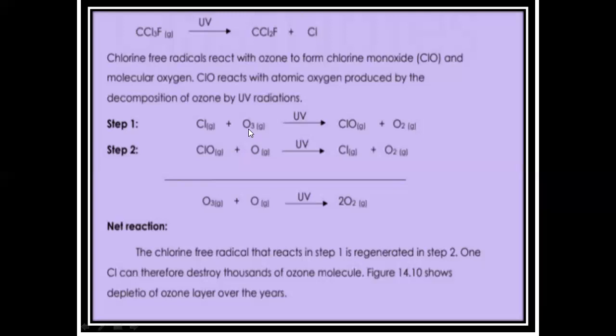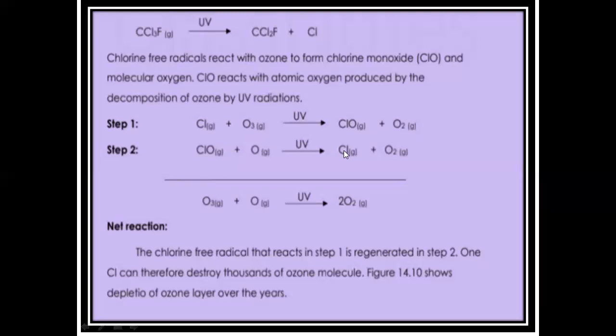Atomic oxygen is also available in the stratosphere because of the ultraviolet radiation. Atomic oxygen is highly reactive, and chlorine monoxide is also highly reactive.